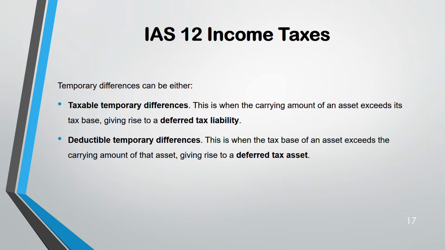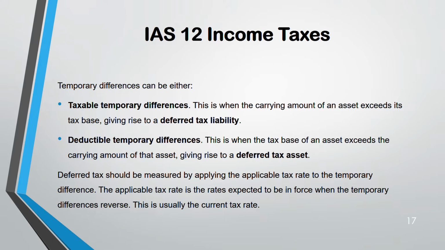Taxable means the carrying amount of an asset is more than the tax base. Deductible means the tax base is more than the carrying amount. So here, for deferred tax, they will give you a percentage of tax. That tax rate is what you have to apply to the temporary difference.